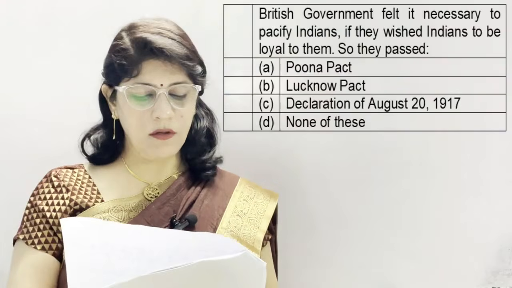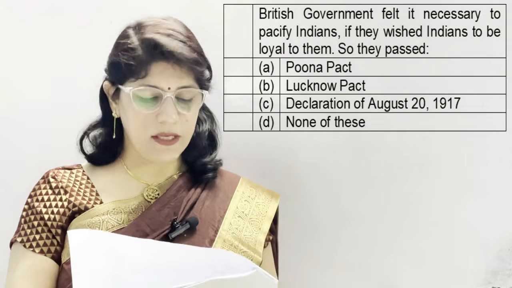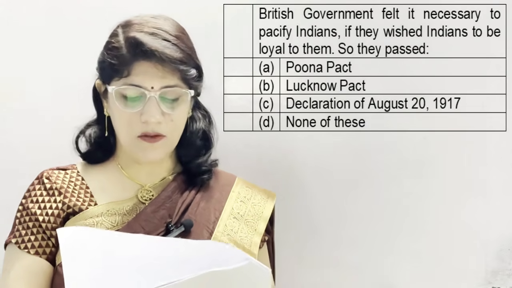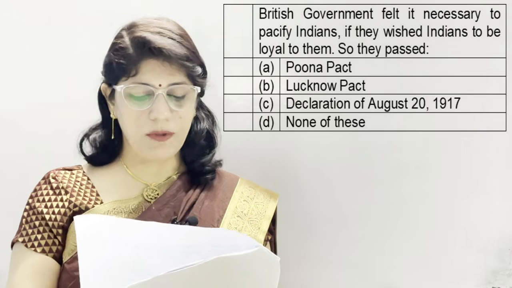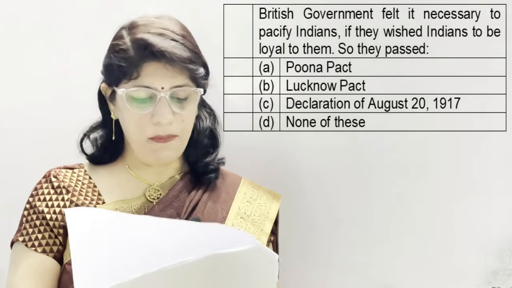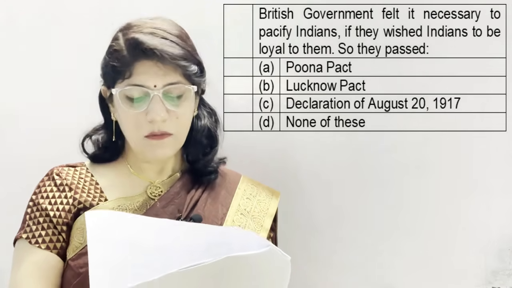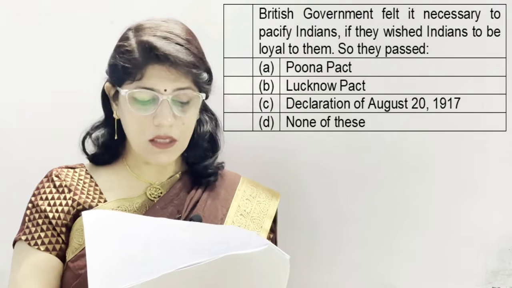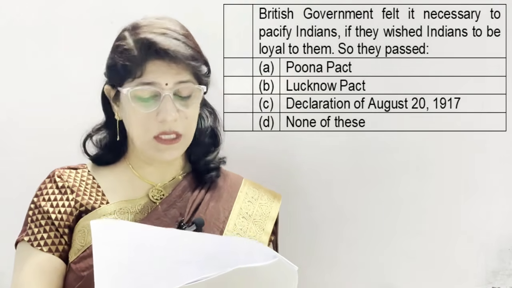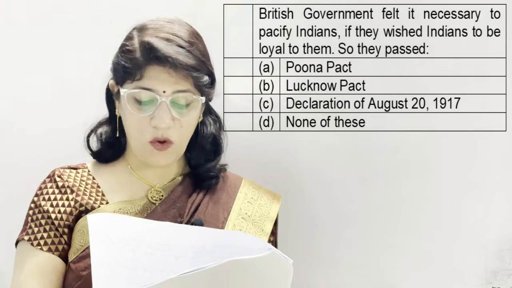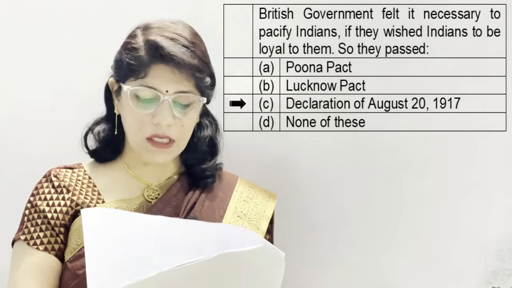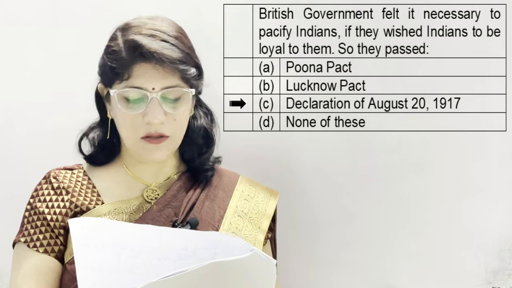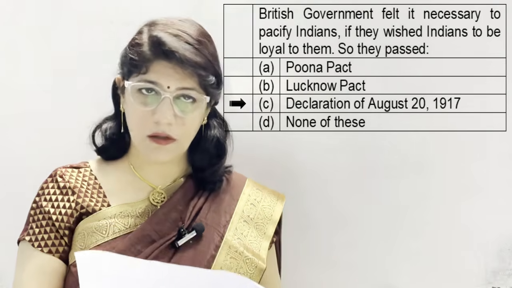One additional question. British government felt it necessary to pacify Indians if they wished Indians to be loyal to them. So they passed A. Pune Pact, B. Lucknow Pact, C. Declaration of August 20, 1917 and D. none of these, and the correct option is C. Declaration of August 20, 1917.